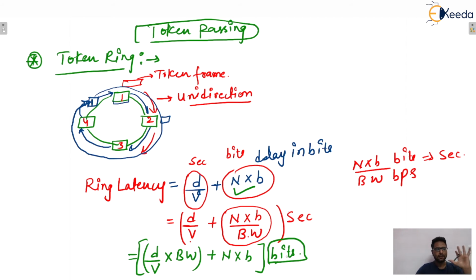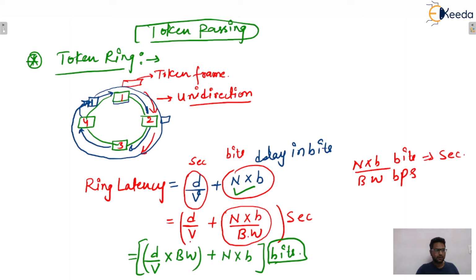So that is the ring latency. Ring latency includes d by v, which is what? Propagation delay. The length of the entire ring will be given to you, and that is divided by the velocity. So we can find the propagation delay, plus there will be some delay at every station, which will also be given to you. So that is the first.